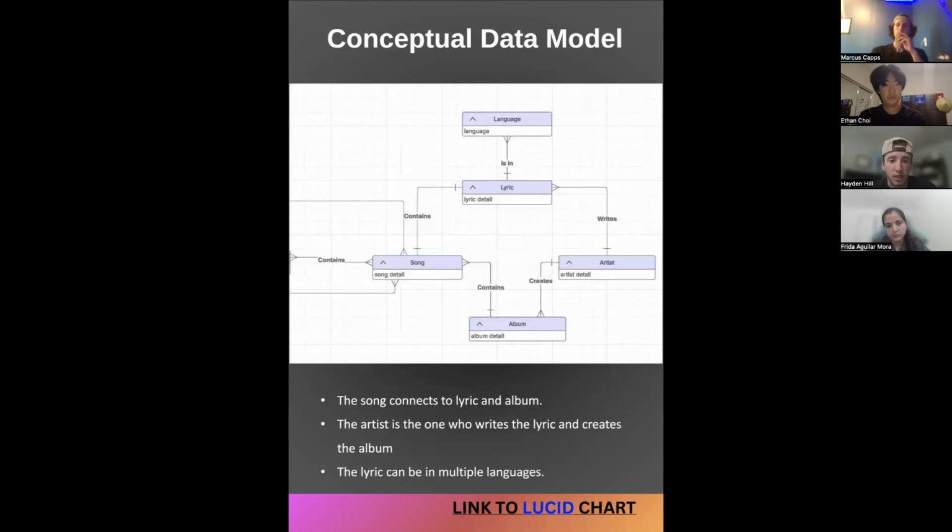As far as the next section goes, each playlist contains multiple songs. The songs connect to the lyric and to the album. The artist is the one who writes the lyrics and creates the album, and the lyric can be in multiple different languages. These all connect in different ways. We can see how the artist can write the song and the lyrics, and each lyric can be in its own language. Each lyric is contained inside of a song, and each song is in an album.